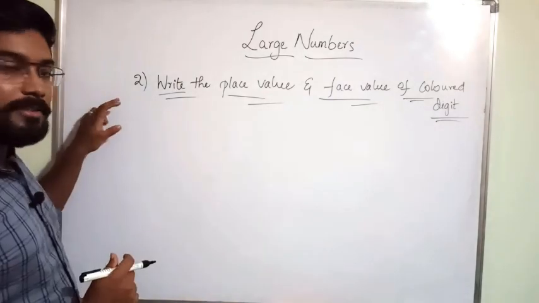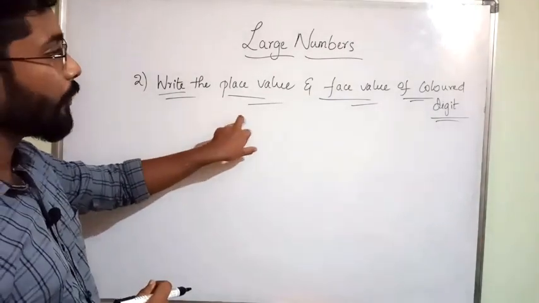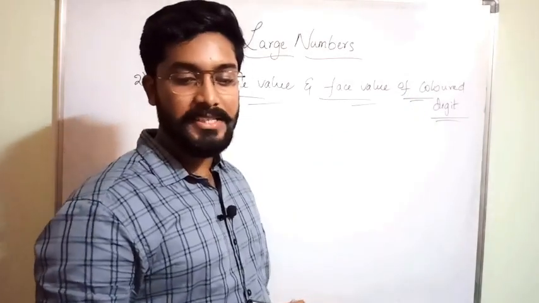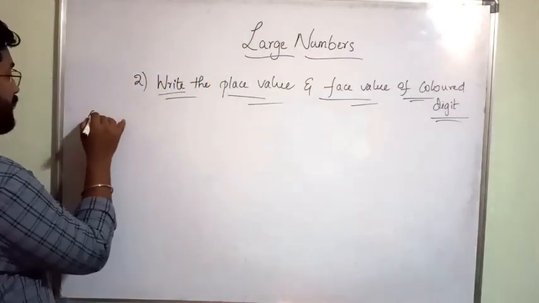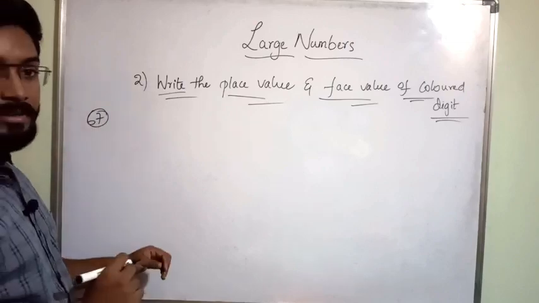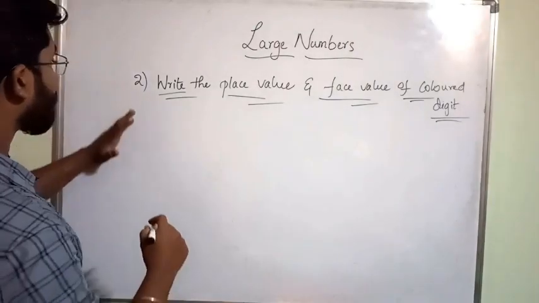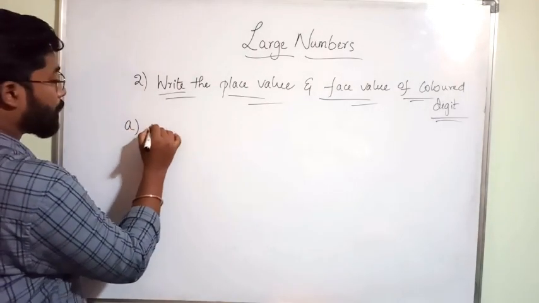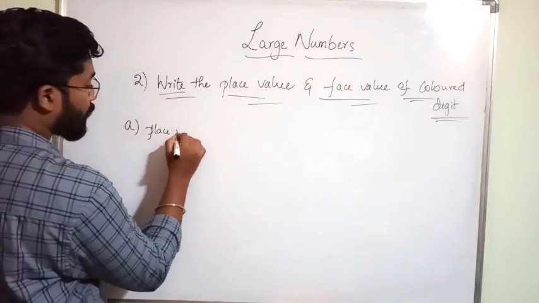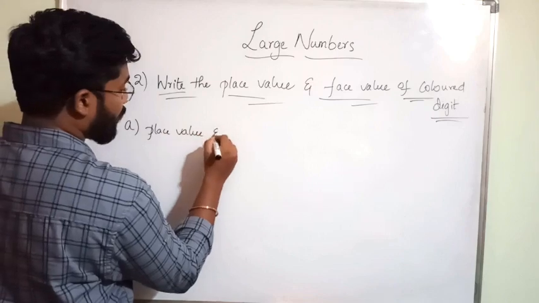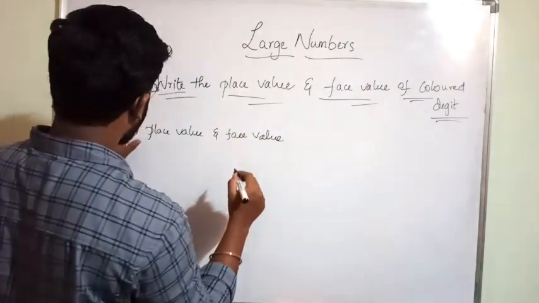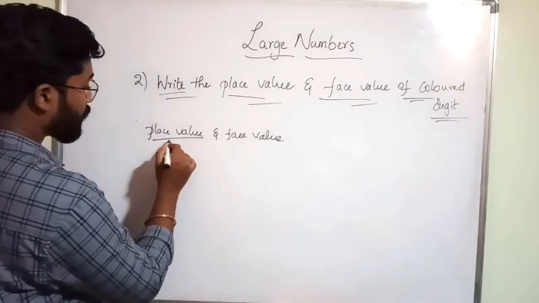Next topic, students. Write the place value and face value of the colored digit. Open your textbook, page number 67. In page number 67, you have this small topic of place value and face value. So what is place value?